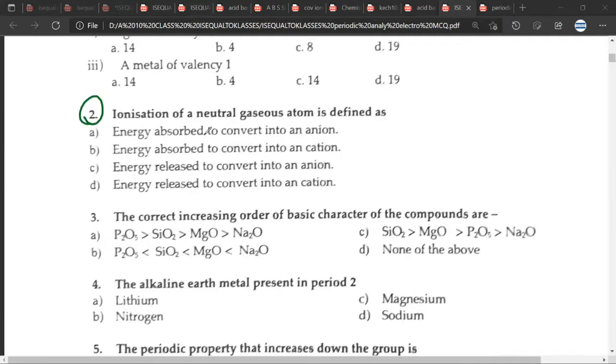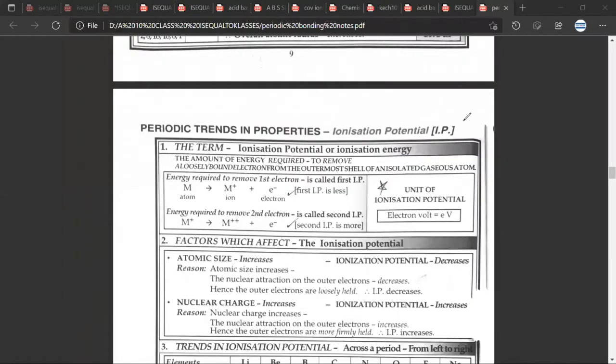Question number 2. Ionization of a neutral gaseous atom is defined as B, energy absorbed to convert into a cation. So let us just have a look at the definitions from your textbook. For ionization potential, for ionization energy, this is the definition given in the textbook: the amount of energy required to remove a loosely bound electron from the outermost shell of an isolated gaseous atom.